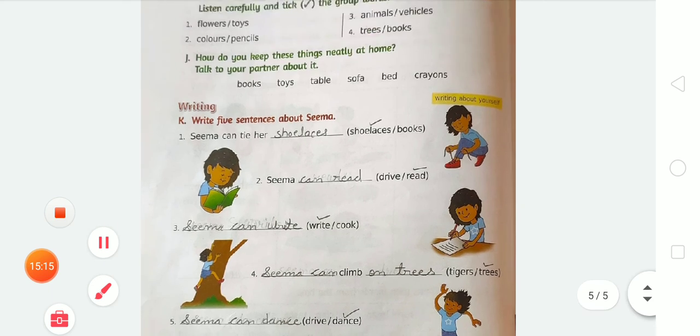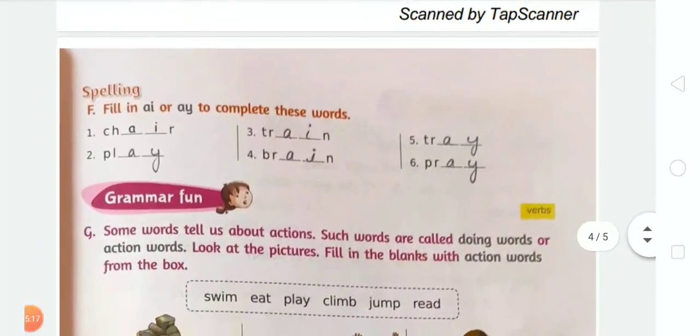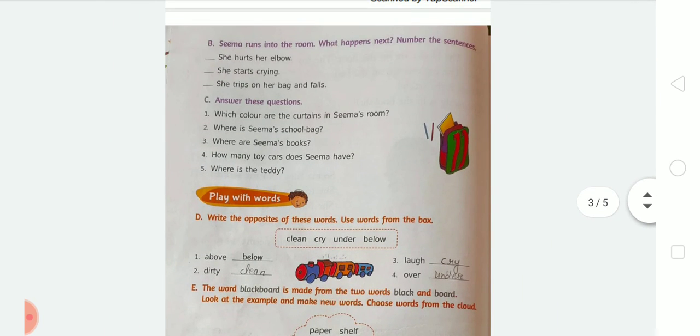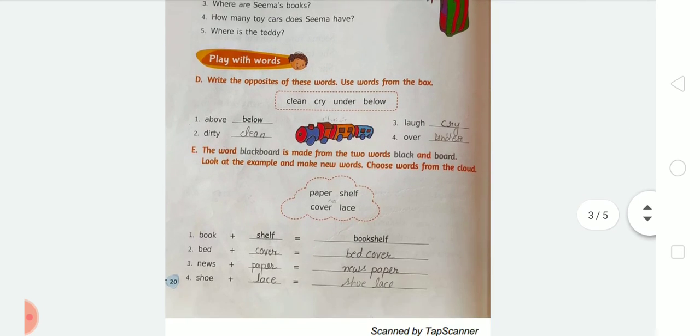So like this we have to complete these exercises. So dear student, you should also write down these exercises in your notebook with good handwriting. So I hope you all understood very well how you can complete these exercises.